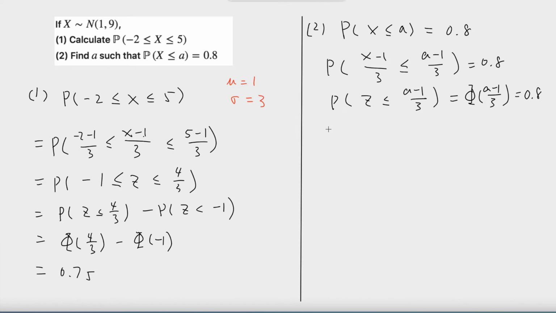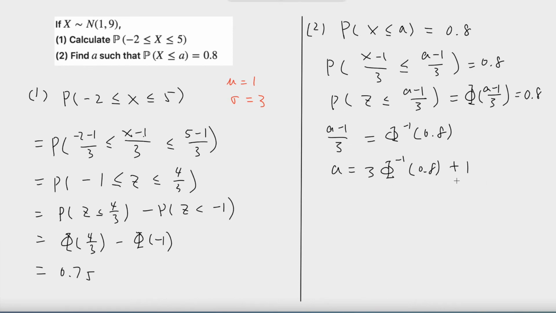Now, this implies that (A minus 1) divided by 3 is equal to phi inverse 0.8. Now we can solve for A. A is equal to 3 times phi inverse 0.8 plus 1. Now all we need to calculate is this formula.